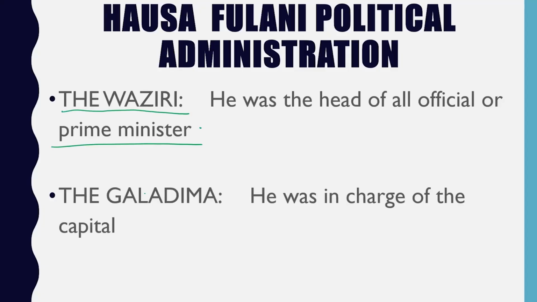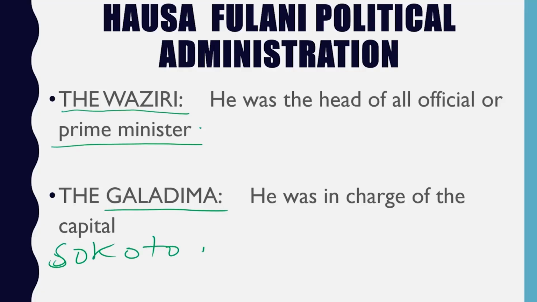Then we also have what they call the Galadima. He's in charge of the capital. Now let's not forget, how many capitals do we have? We have two: the Sokoto capital and the Gwandu capital. When Usman Danfodio took over, he made his son Bello hold the Sokoto capital. While Usman Danfodio was the Sultan, he made himself the Sultan, but the capital was being controlled by his son, Bello.